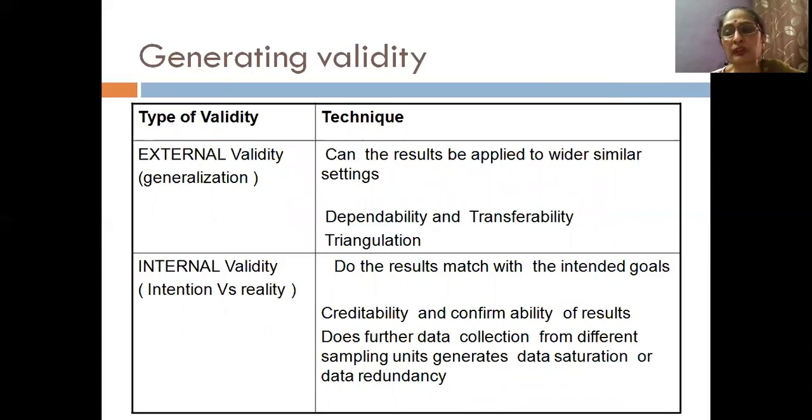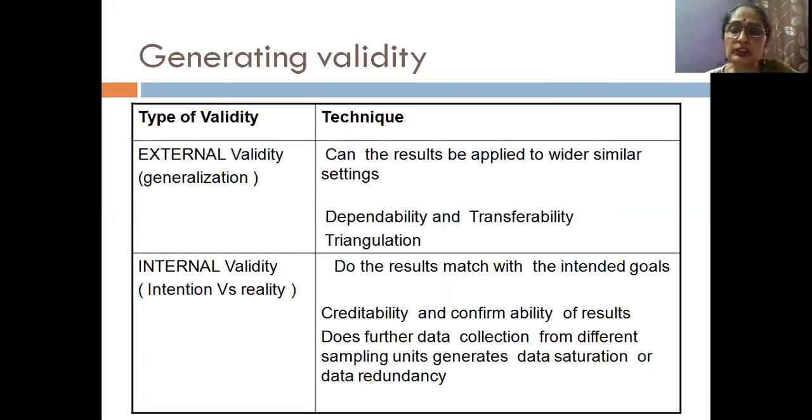So it could be interviewer triangulation or data triangulation also. You go to the same individuals, with different interviewers, getting the same information, right? That could help. Now internal validity is also very important.